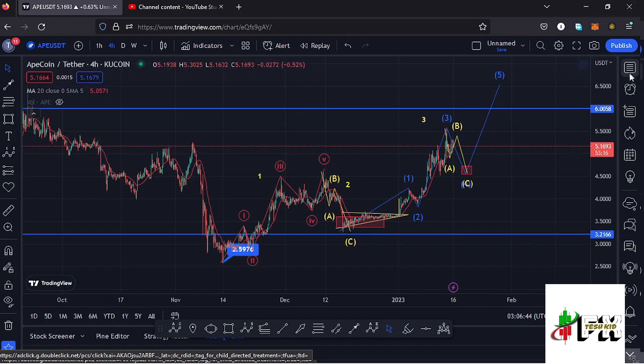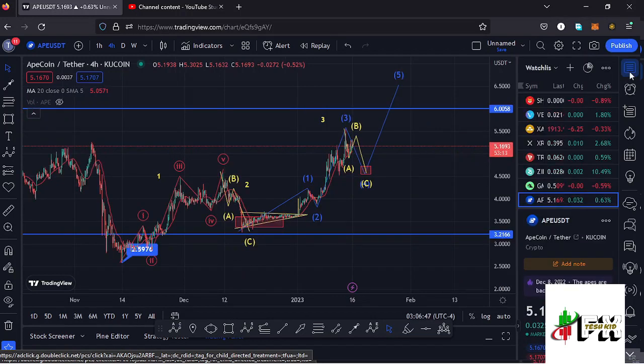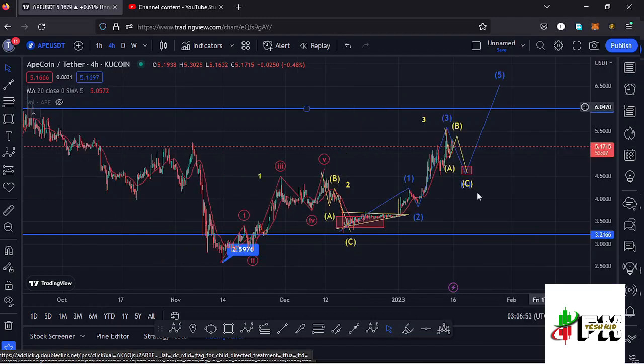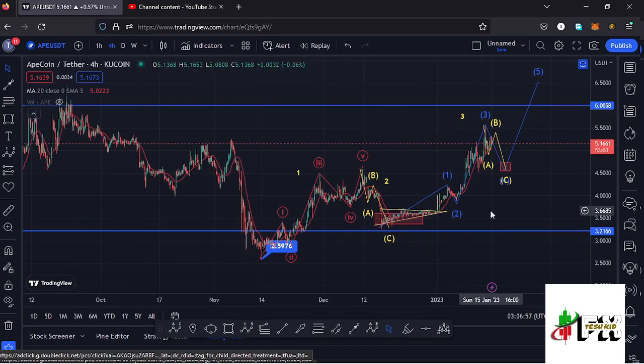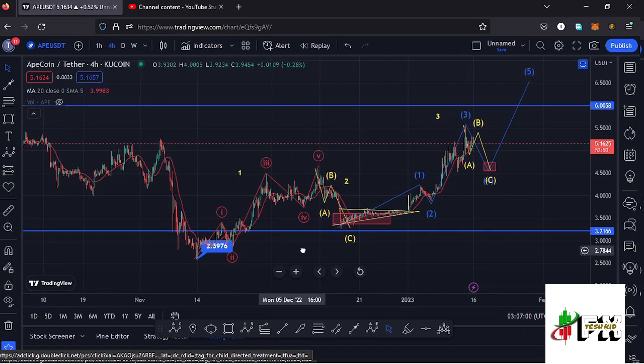And at the time of this recording, Apecoin is trying to show some strength, where you can see that here on TradingView the market is up by 0.61%. And in this video I'll be giving you the short term and the long term scenarios that I'm expecting to play out, starting here on the 1 hour chart by first giving you a recap of what has been happening